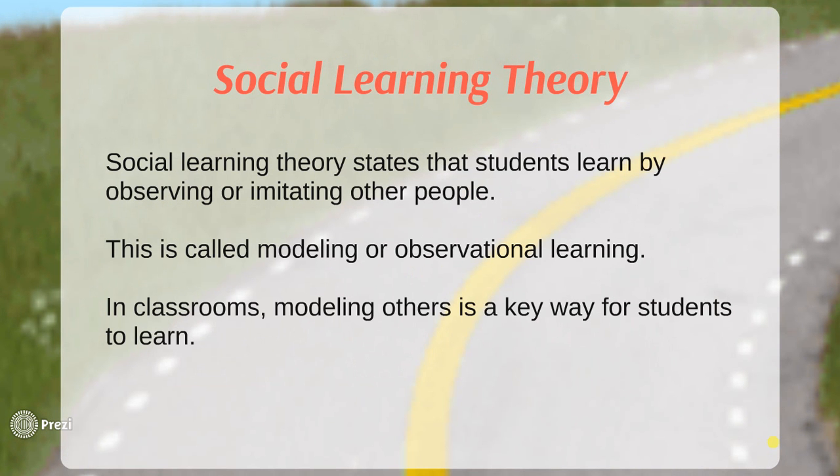The social learning theory. Social learning theory states that students learn by observing or imitating other people. Well, this is very true in classrooms. Students need that social observation or that observational learning and modeling to learn from other kids. This works really well if you have any monolingual students. I have 2 monolingual students in my class this year, and they are learning English because of their interaction and observing other students in the class who are speaking English.